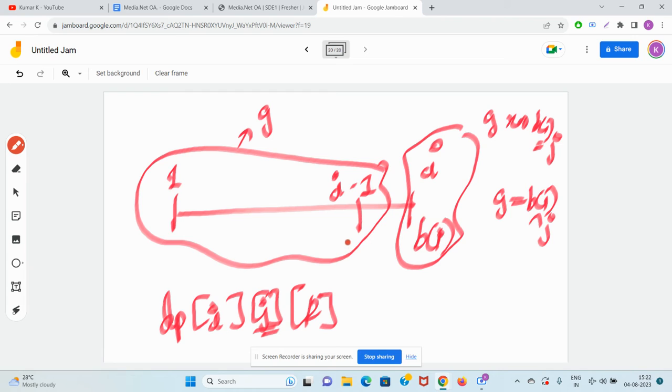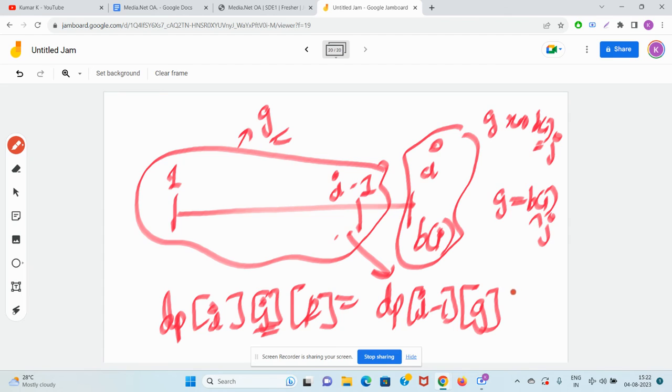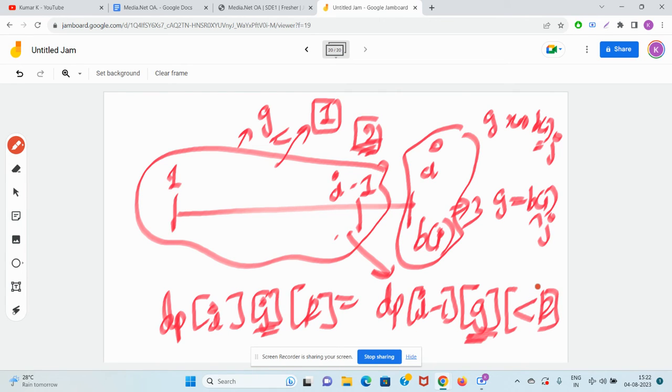Now you just need to find the answer. It will be yes if there is a subsequence from 1 to I minus 1 such that its XOR is G as I wanted, and its last element should be less than K. Meaning, if your B of I was 3, then you can only pick subsequences whose last element is either 1 or 2. It should be less than 3. The XOR should be G, but the element should be less than 3. So we will iterate from 1 to K minus 1.